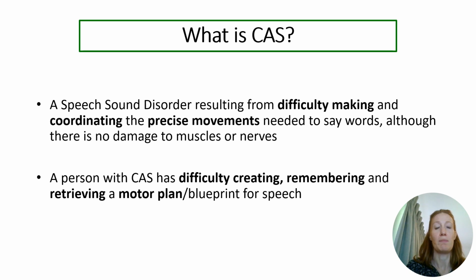Children need to create motor plans or blueprints in the brain to be able to say certain sounds and words. These plans are normally created automatically when children are learning to speak, but for children with CAS, this is not the case. Children with CAS have difficulty creating these plans or blueprints, and then also have difficulty remembering and retrieving them in order to say words accurately.